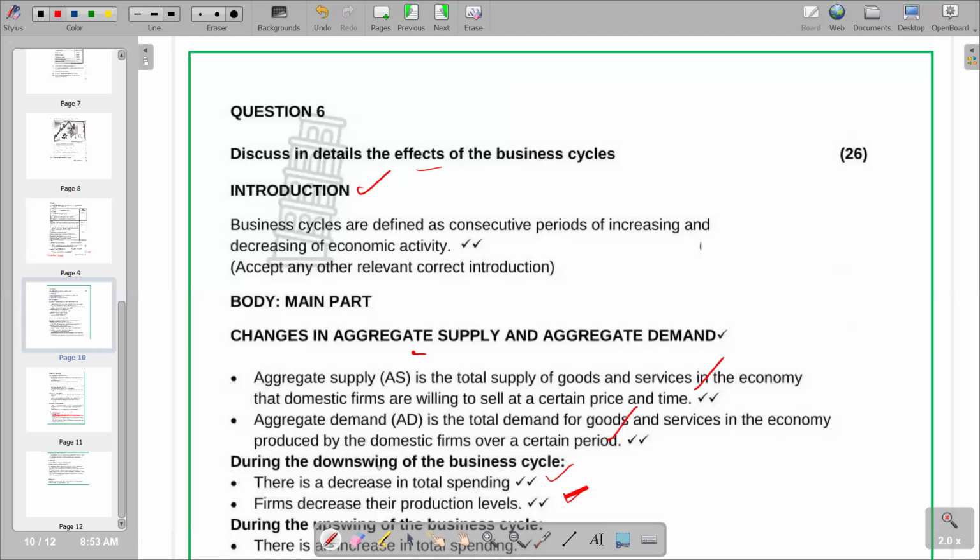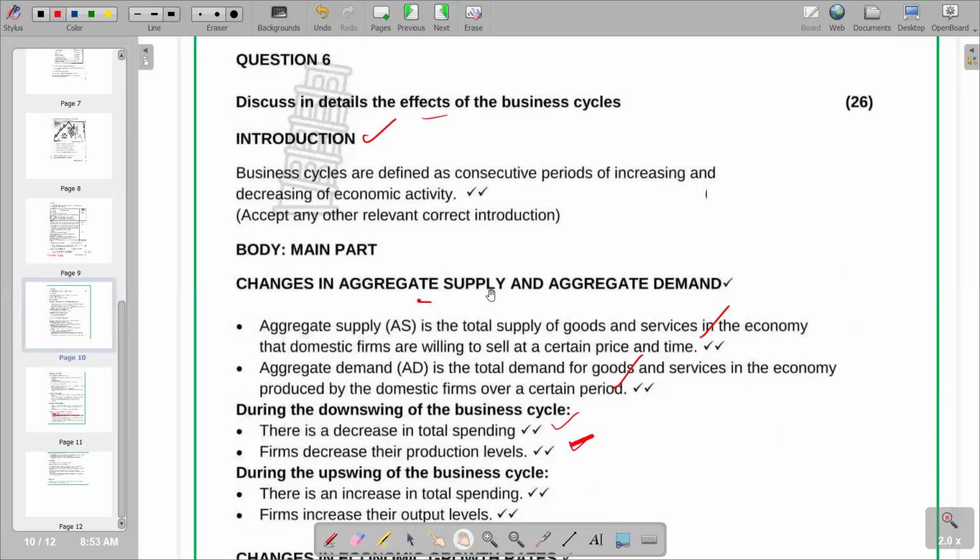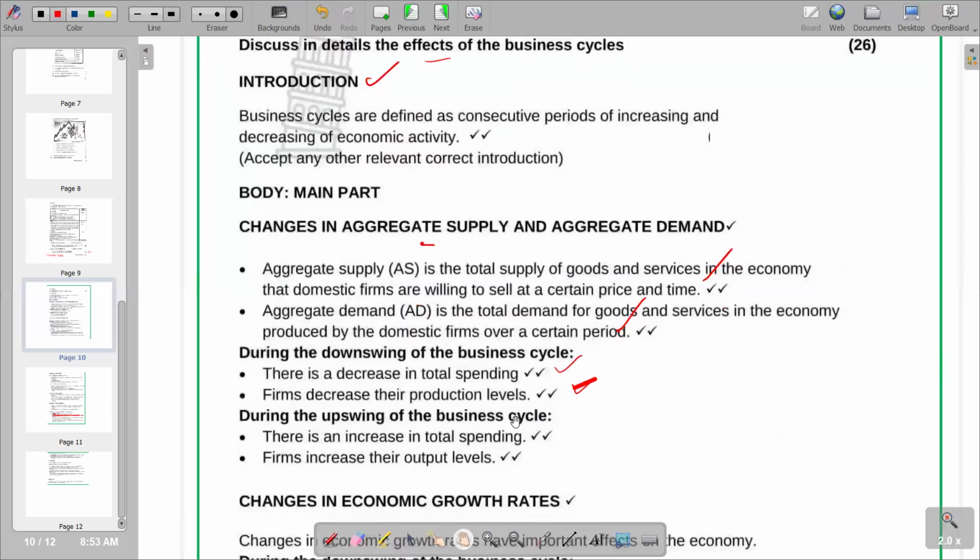So this is what we have in terms of a downswing in the business cycle in regard to aggregate supply and aggregate demand. So we go to, during the upswing of the business cycle, there is an increase in total spending and firms increase their output levels. So this is what we have for the first part.